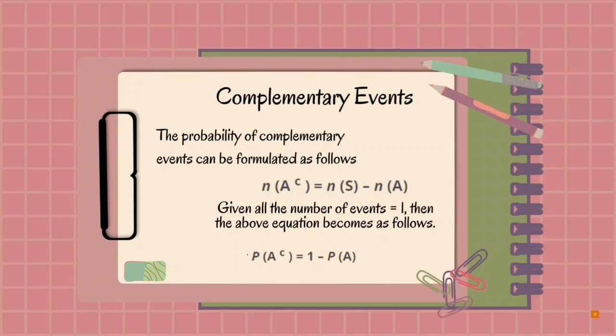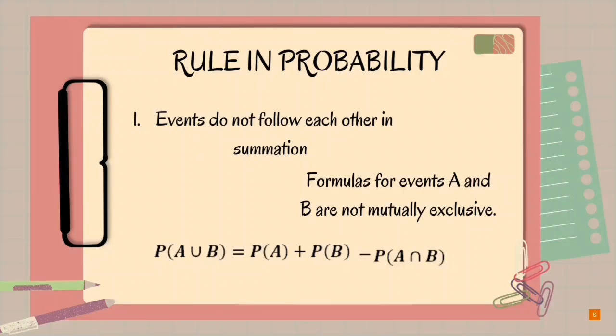The complement of event A is an event that occurs in the sample space other than A. This complement is usually expressed by A to the power C. Mathematically, it is formulated as follows: the amount of A complement equals the amount of S minus the amount of A. Given that the probability of all events equals 1, the equation becomes: probability of A complement equals 1 minus probability of A.